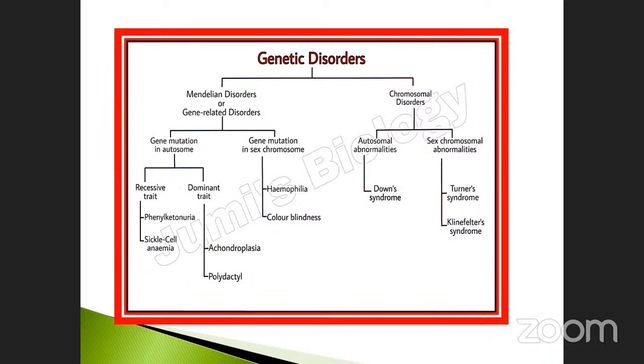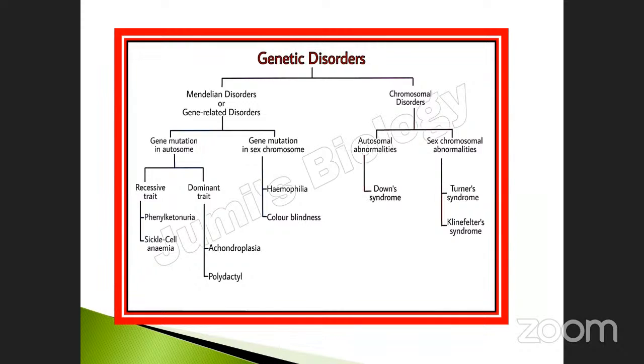The gene-related disorder is also divided into two types: gene mutations in autosome, meaning body cells, and gene mutations in sex chromosome. Again, here the recessive and dominant are also present. The gene mutation in autosome has two types according to the dominant or recessive characteristic.